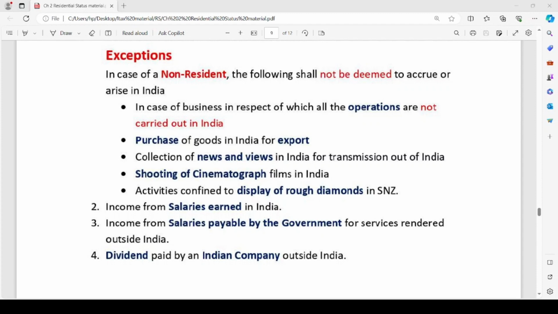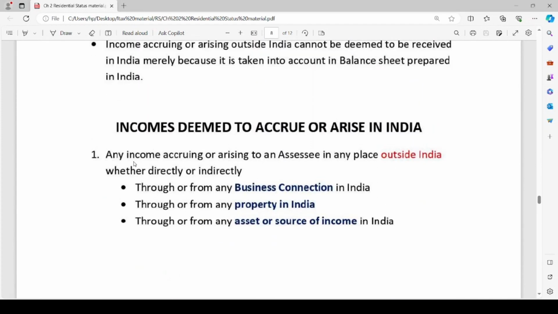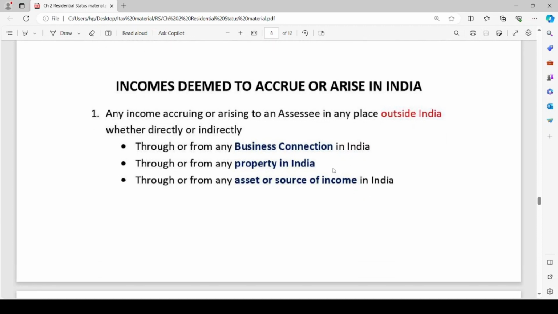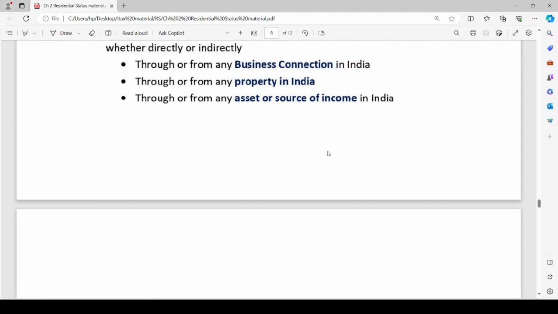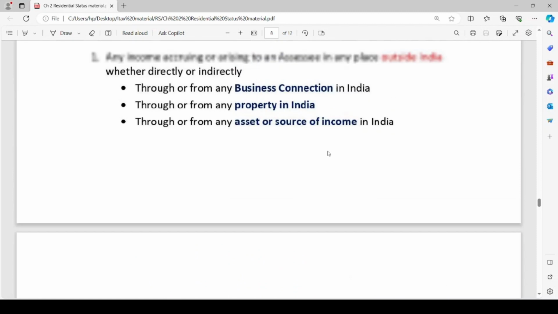Now, let us go further into our topic. Here we have also discussed any income accruing or arising to an assessee in any place outside India, whether directly or indirectly, through or from any business connection in India. We have discussed this point in detail, and the exceptions pertaining to it, we have discussed just now. The next point is through or from any property in India, asset or source of income in India, and transfer of a capital asset situated in India.